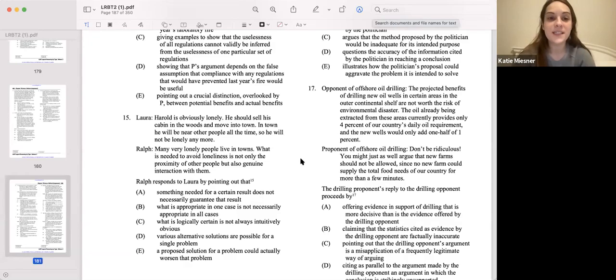All right, we're doing 15 of method of argument in logical reasoning by type. So here we go with 15.